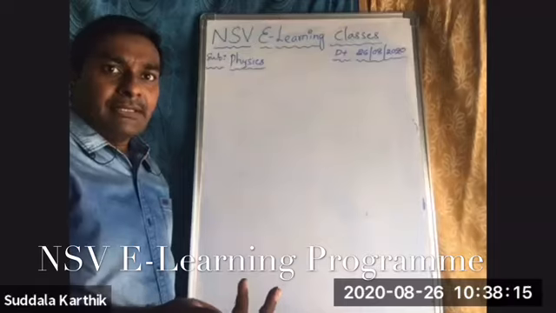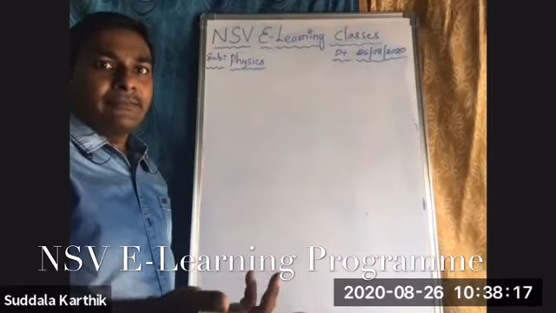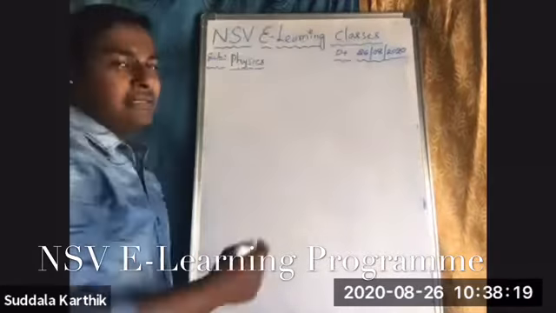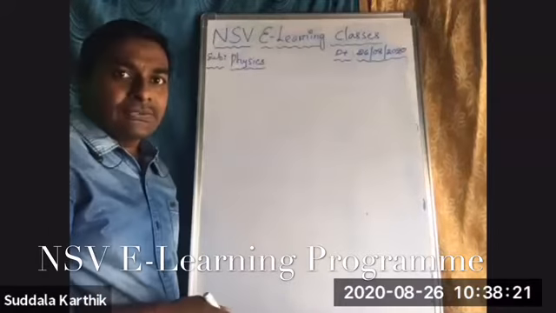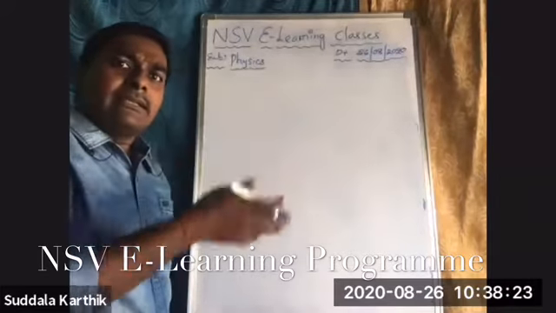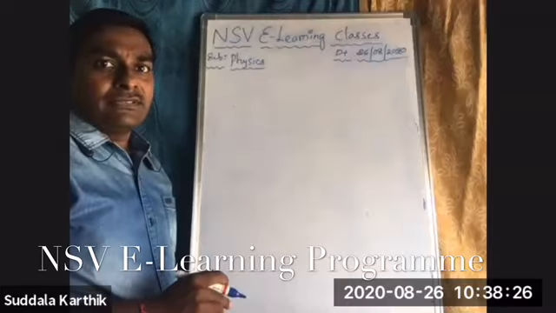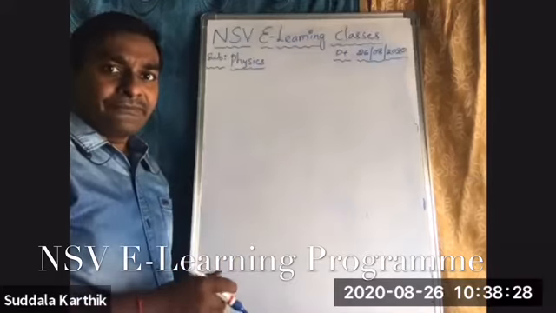We are happy at that time. That is the main advantage of these NSV e-learning classes. This program is designed for that purpose only. We are ready for battle.